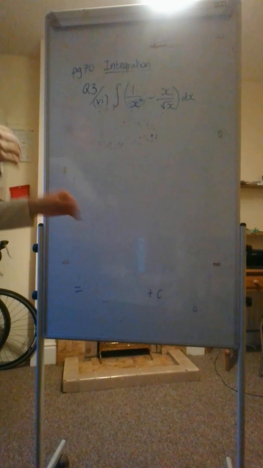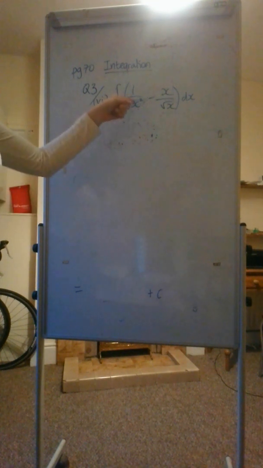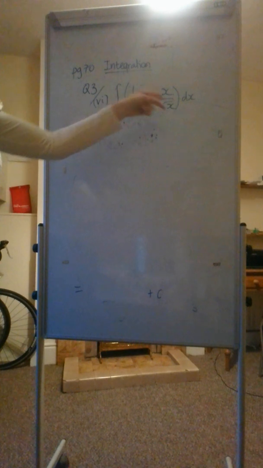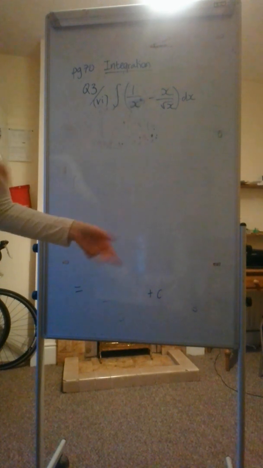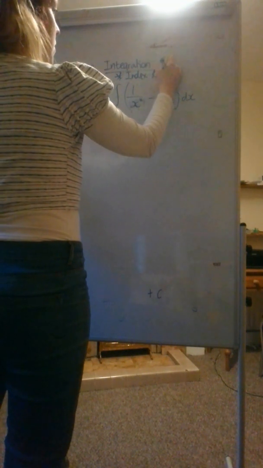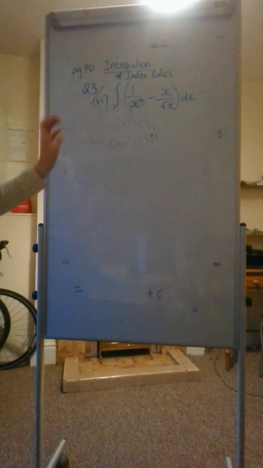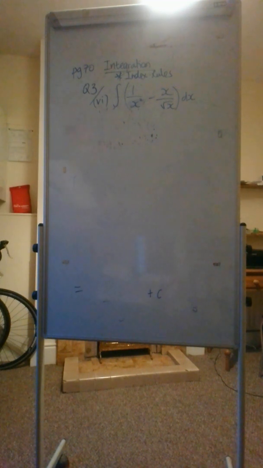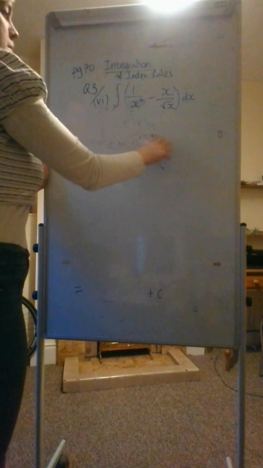A bit like differentiation, you have to. Right now I can't integrate that with the fraction bit, that with the square root bit. So we have to use index rules, and I'll write that up again. I'm just trying to remember. I think index rules are on page 21. I don't have my formula book. I don't have any of my books because I left them at school. But I think they're there.